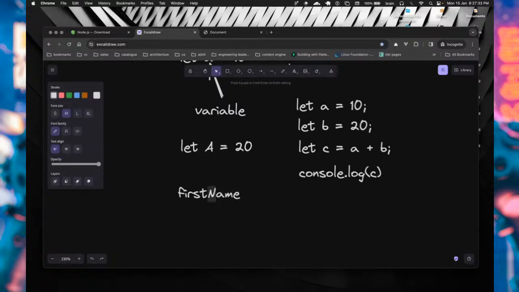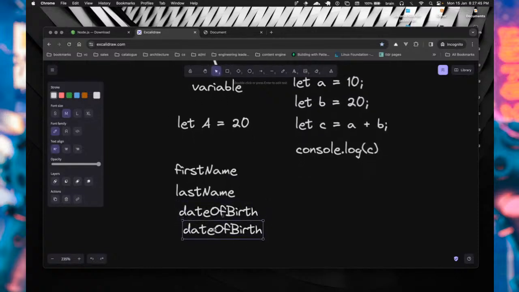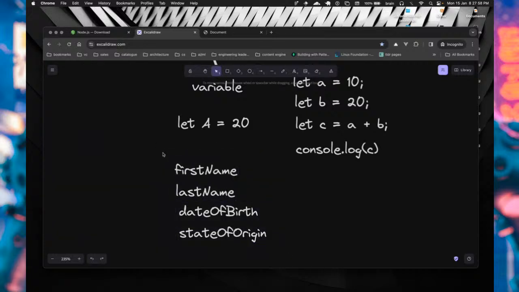Then lastName, dateOfBirth, stateOfOrigin. You'll see this style, and this is pretty much the recommended way of writing variables.